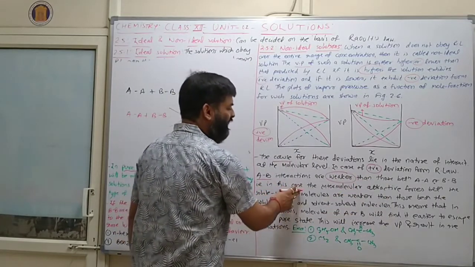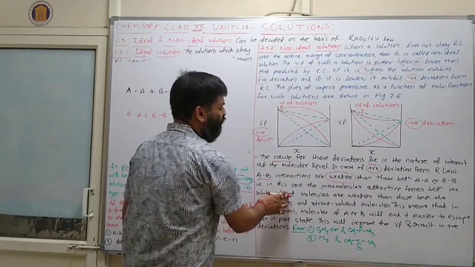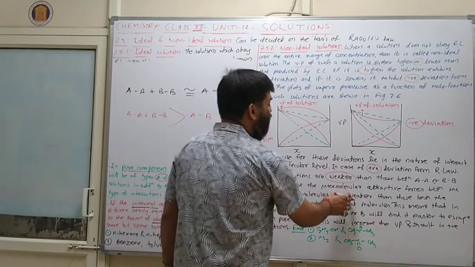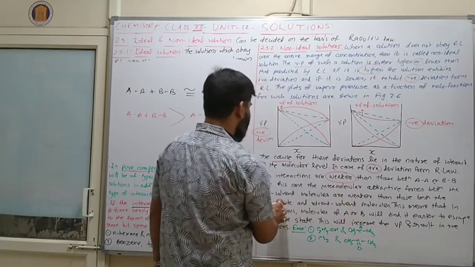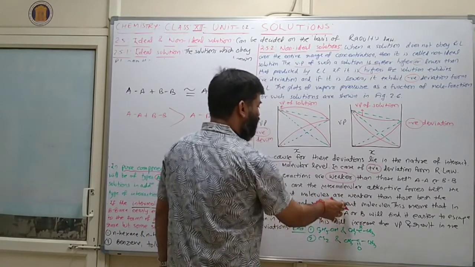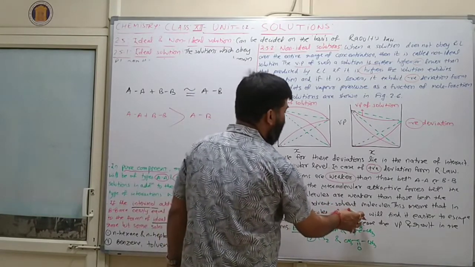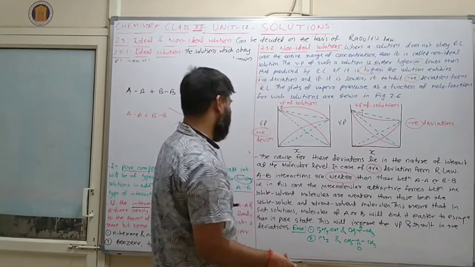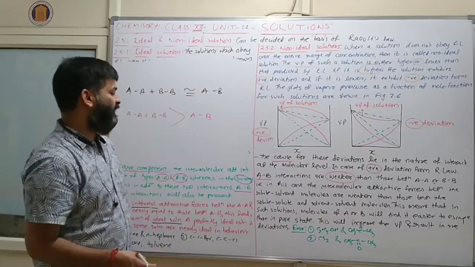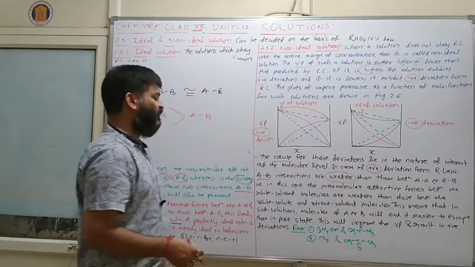That is, in this case the intermolecular attractive force between the solute and solvent molecules is weaker than those between the solute-solute and solvent-solvent molecules. So molecules of A or B will find it easier to escape than in the pure state. So this will increase the vapor pressure and result in positive deviation.